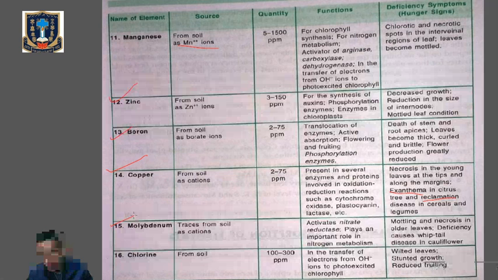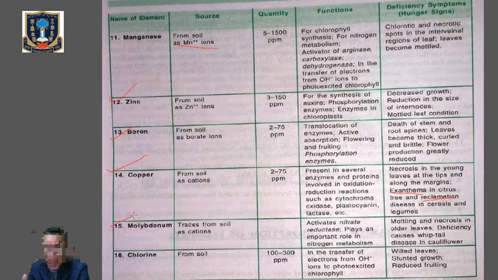Okay, so molybdenum is obtained by the plant from the soil in the form of molybdate ions. Its main function is in nitrogen metabolism of the plant, because it activates nitrate reductase and plays an important role in nitrogen metabolism. It also takes part in phosphorus and ascorbic acid metabolism in plants. Now, what are the symptoms of molybdenum deficiency?